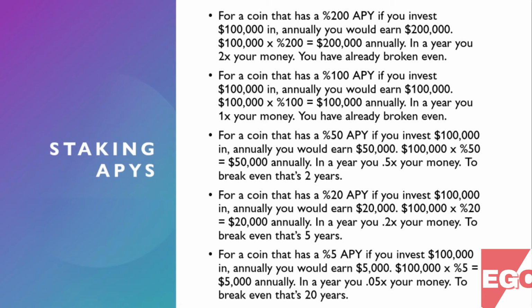For a coin that has a 5% APY, if you invest $100,000 in, annually you would earn $5,000. $100,000 times 5% equals $5,000 annually. In a year, you 0.05x your money. To break even, that's about 20 years.